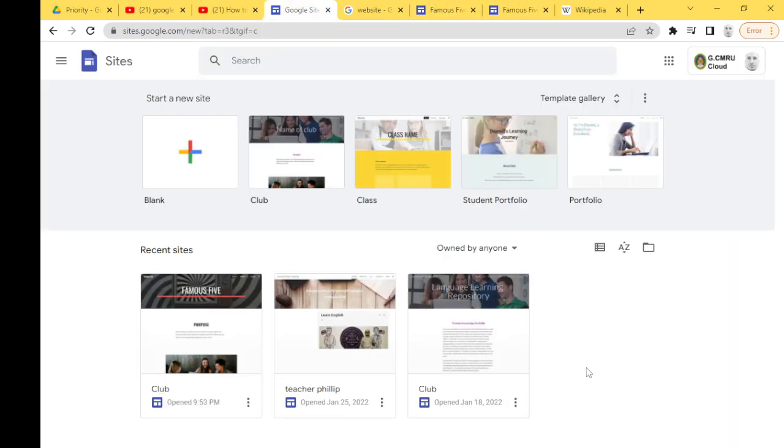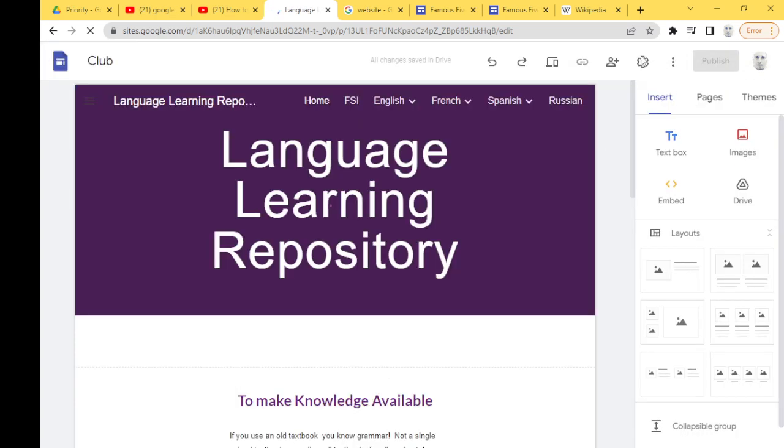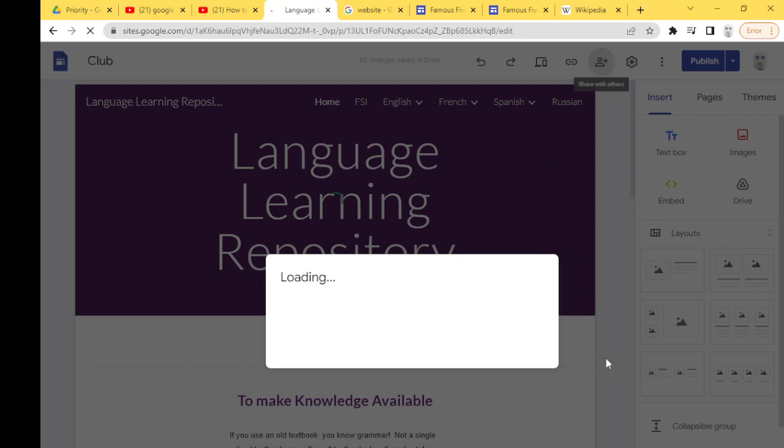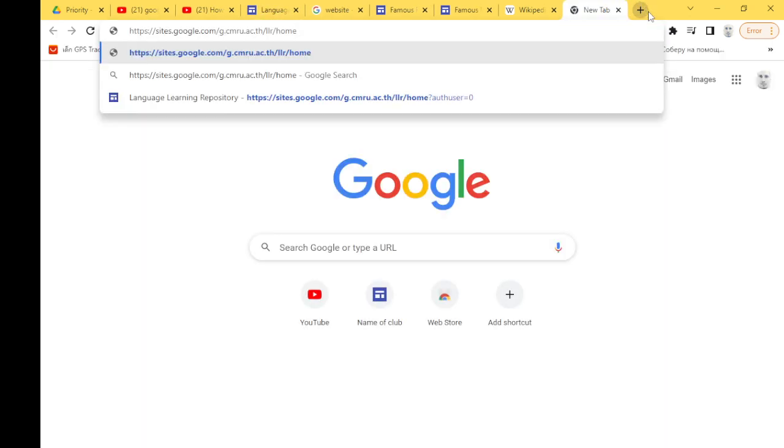So let's go, this is my Google Drive. I made a website. So I open it. Okay, and I copy the link. Sorry, it's called language learning repository. Okay, I copy the link. Copy link. Okay, Control V. So the website is same as before, /LLR,